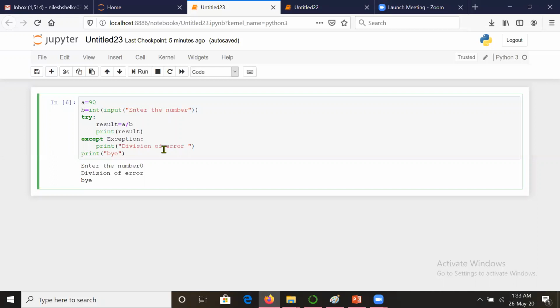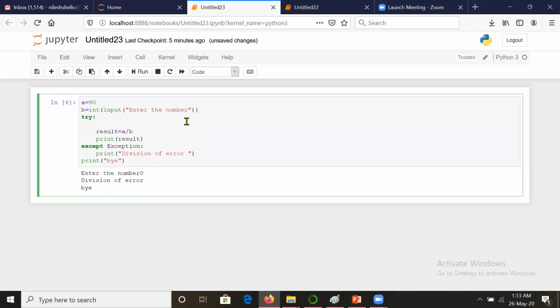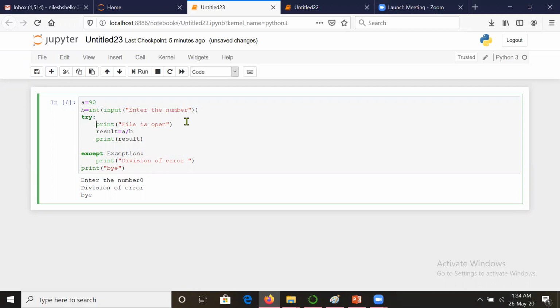Now in a real-time system, you are using many resources. Suppose you are opening a file. I'm not physically writing the code for opening the file, I'm just assuming here that this statement executes and opens the file. But a file is a resource. Similarly, you can have code for connectivity. Whatever resources you are opening, they must be closed. Suppose for the closing, I am writing here closing.